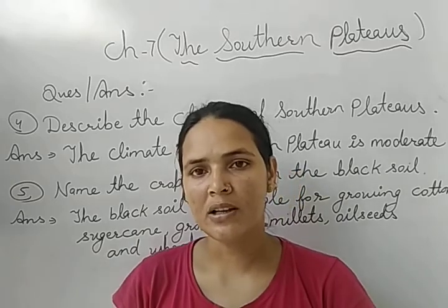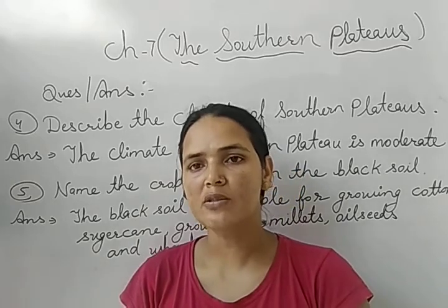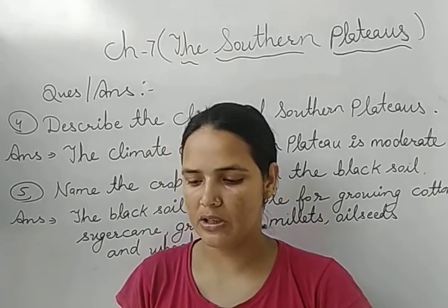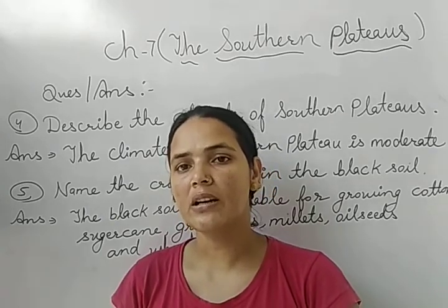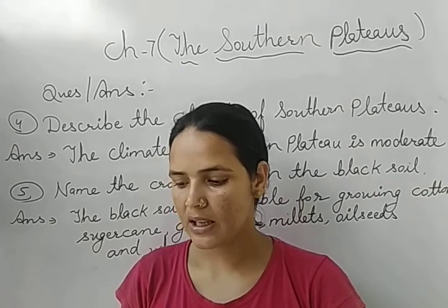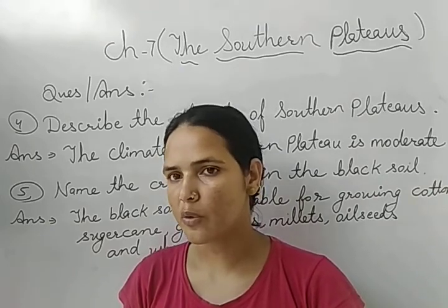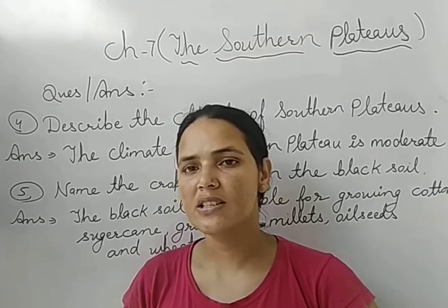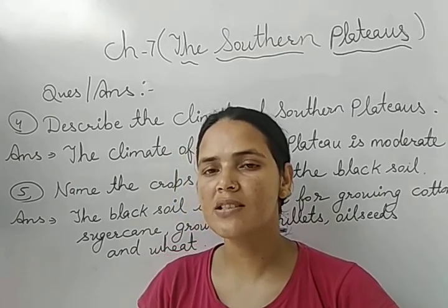Next is red soil. Red soil is found in parts of Tamil Nadu, Karnataka, Maharashtra and Madhya Pradesh. The crops grown in red soil are millets, potato, rice, wheat and sugarcane. So this is our chapter all about the southern plateau.